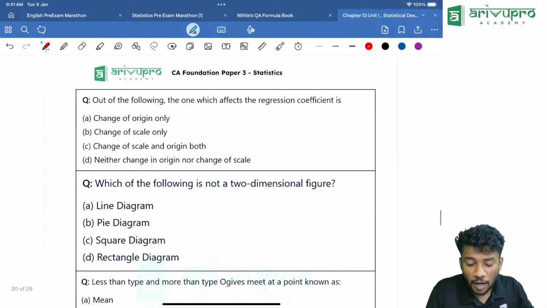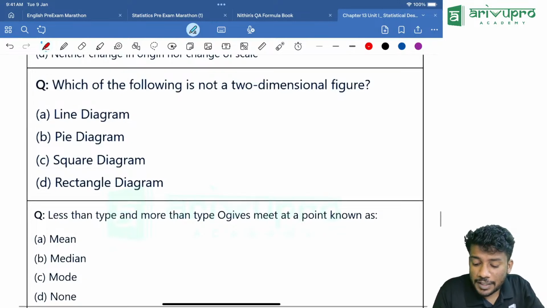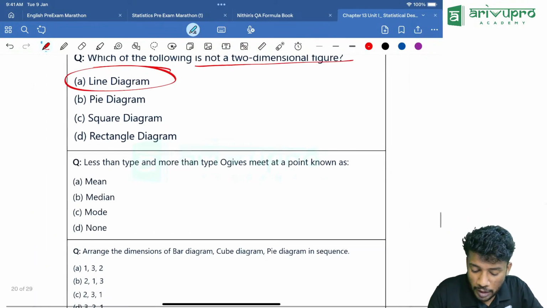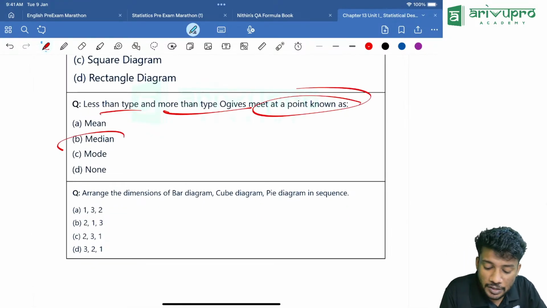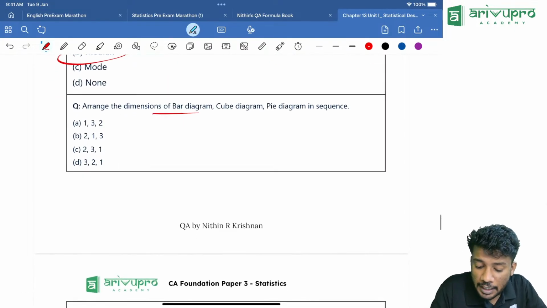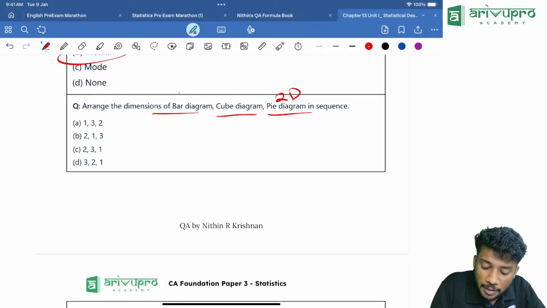Now, following. Which of the following is not a two-dimensional? Line diagram is not a two-dimensional one. Then, less than type and more than type of ogive meet at a point. It is called as what? Median. Arrange the dimension of bar diagram, cube diagram and pie chart. Pie chart is 2D, bar diagram is 1D, then cube diagram is 3D.